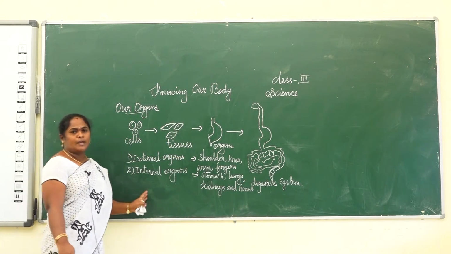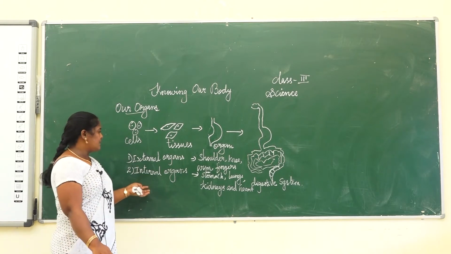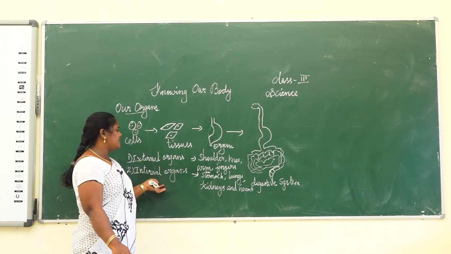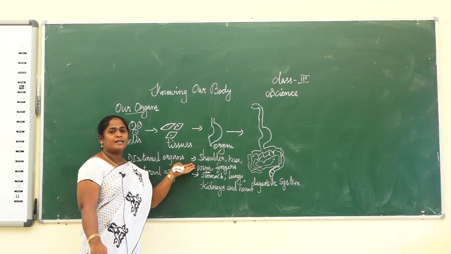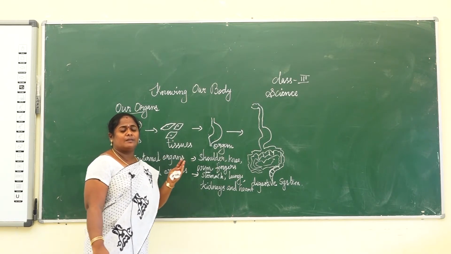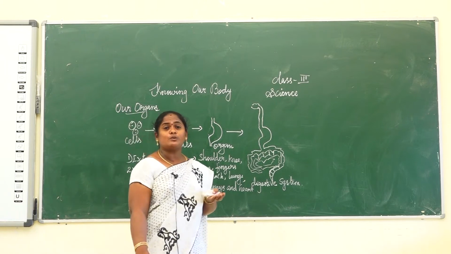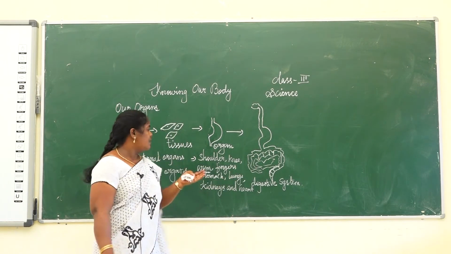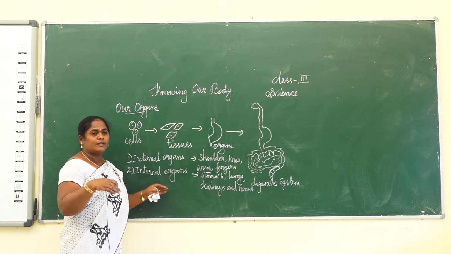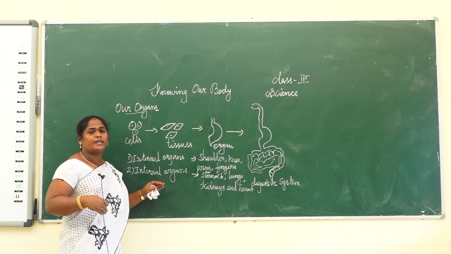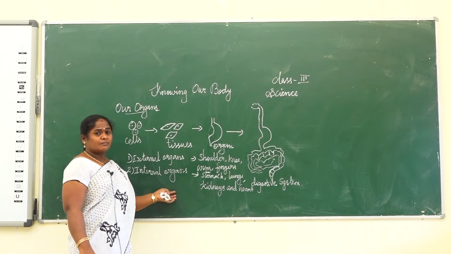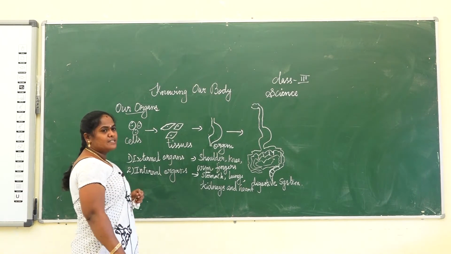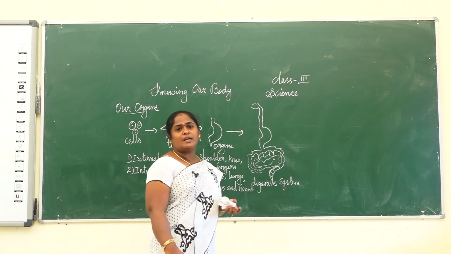Okay, can you understand now? External organs and internal organs. External organs are the organs of the body that are visible to us. Internal organs are present inside our body. Okay, next we will see some internal organs.